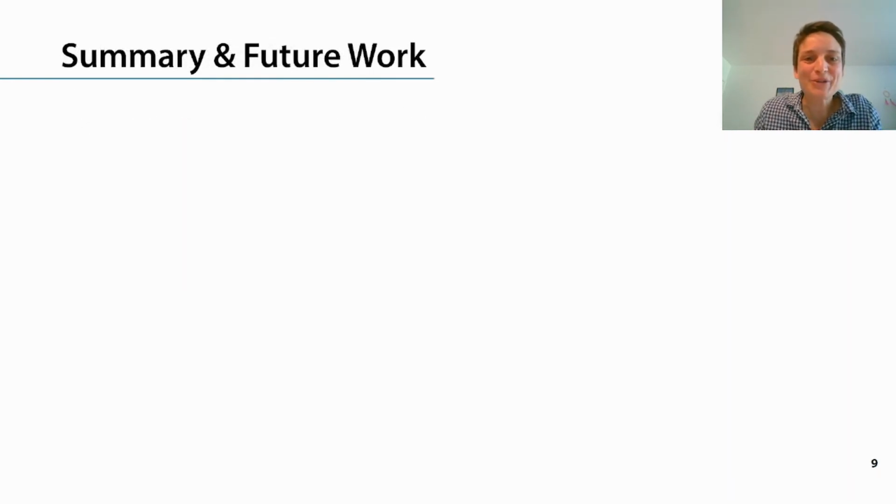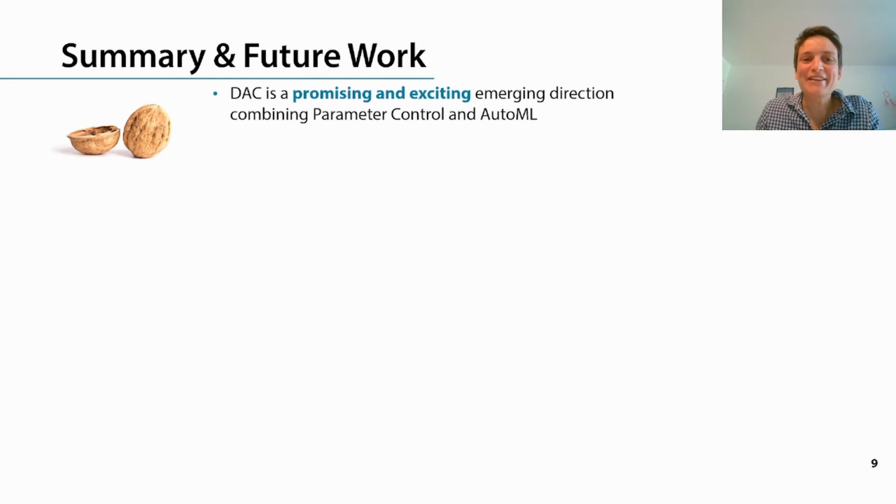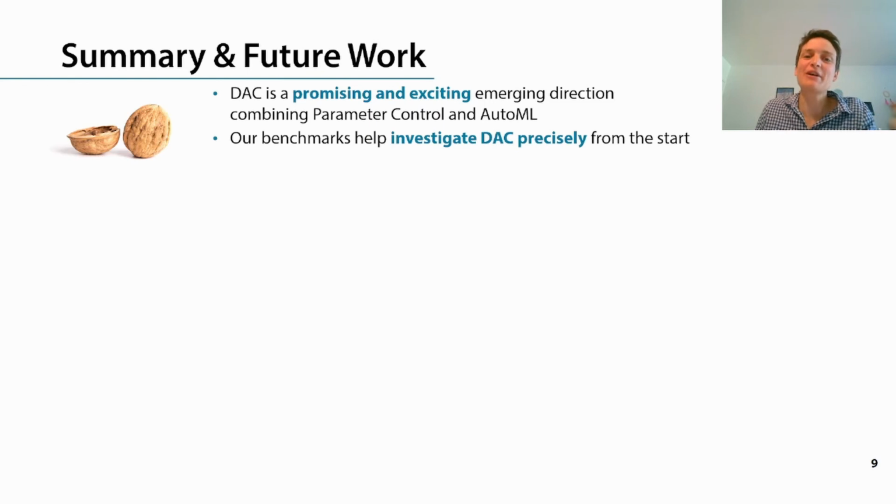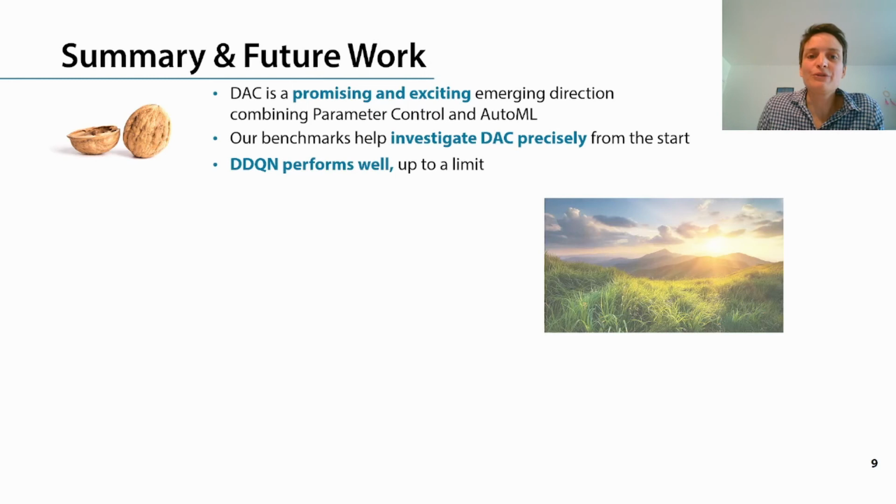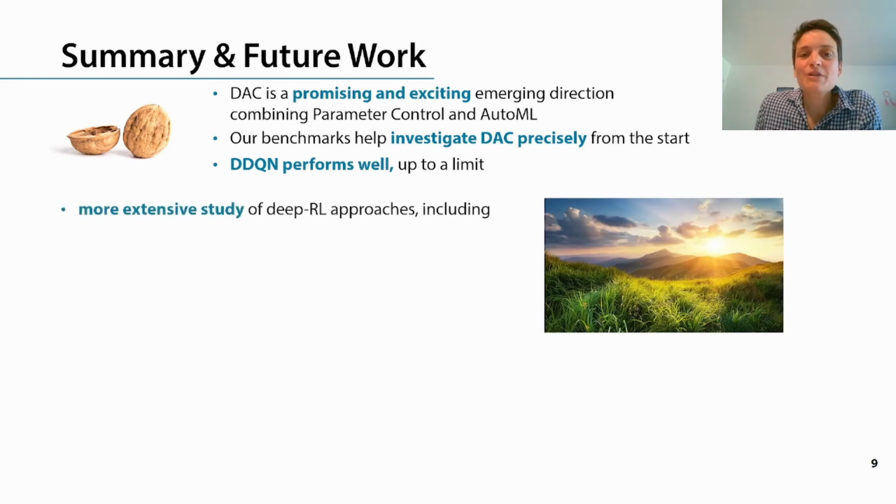Let me now summarize our work. We hope that we could show you that DAC is a really promising and exciting research direction. It combines parameter control with AutoML techniques. DAC is a very young field, and we believe that our benchmarks help to get DAC right from the beginning. We have also seen that DDQN, one of the default choices, actually performs quite well. We have also seen certain limits of DDQN, and in our future work, of course, one of the first things we want to investigate is the sensitivity of DDQN with respect to its hyperparameters.